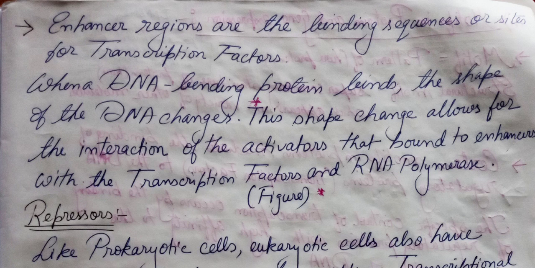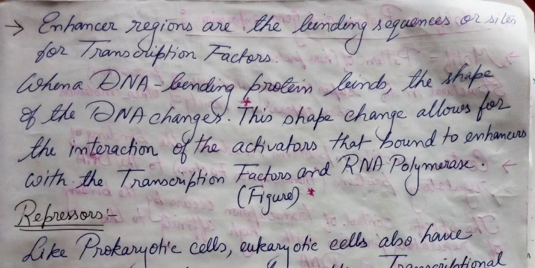This shape allows the activators bound to the enhancers to interact with the transcription factors, the mediators, as well as RNA polymerase. How does the activator interact with the transcription factor? That is due to the help of a DNA bending protein.